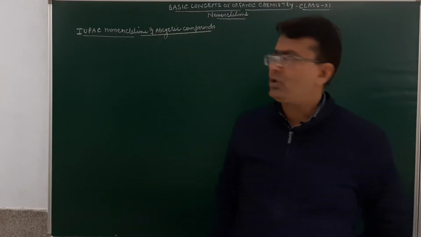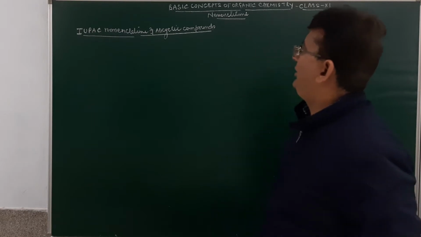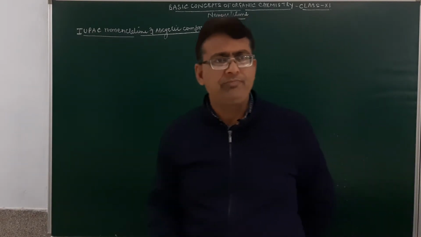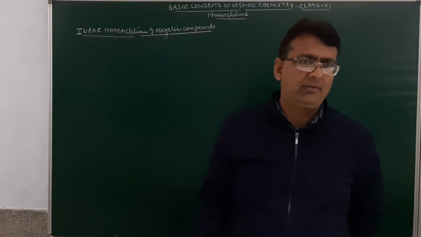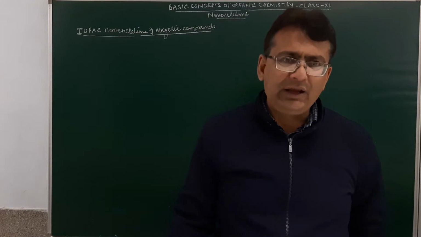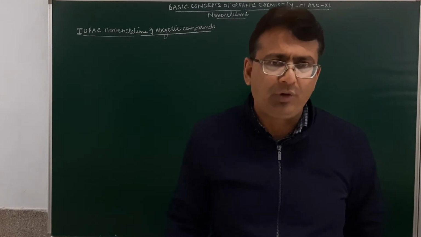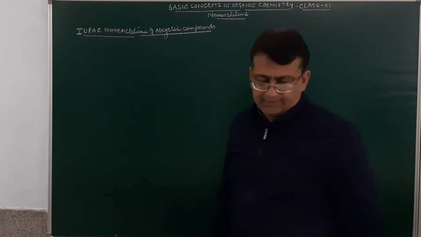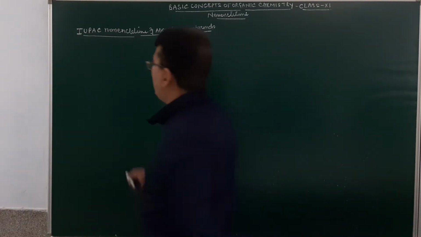Am I clear? Now students, today we will be doing the nomenclature of alicyclic compounds. What are alicyclic compounds? As discussed during classification, they are aliphatic compounds present in the form of a ring. So they are either cycloalkanes, cycloalkenes or cycloalkynes.